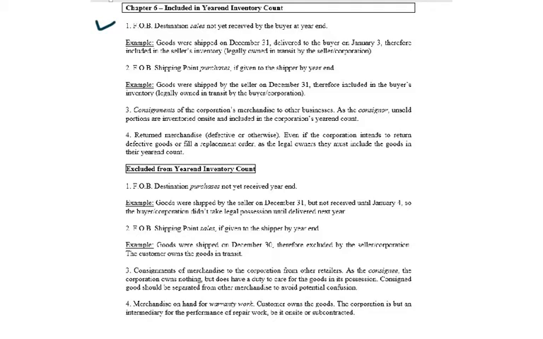FOB destination sales not yet received by the buyer at year end. So the idea here is, again, goods were shipped December 31st, delivered to the buyer on January 3rd. Therefore, they were included in the seller's inventory because they were legally owned in transit by the seller corporation. So that's the key thing here. Because you had legal ownership, therefore we consider it to be something you should count.